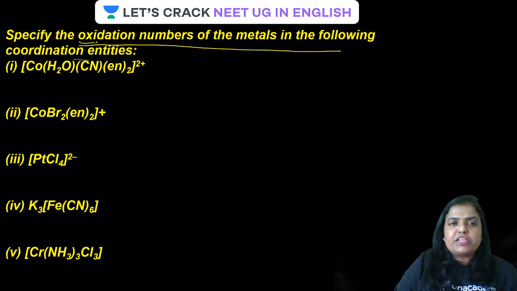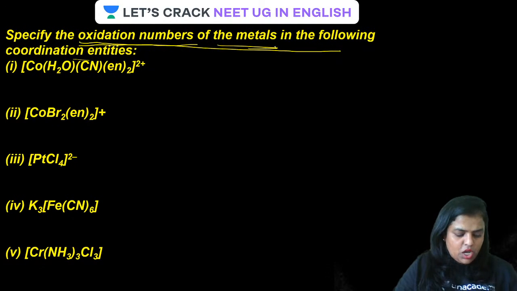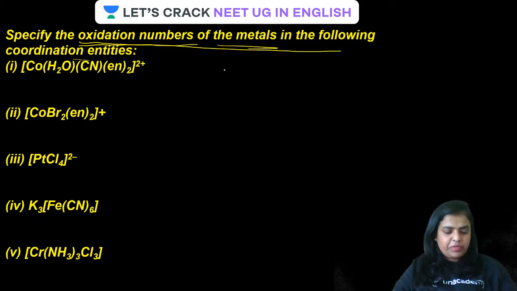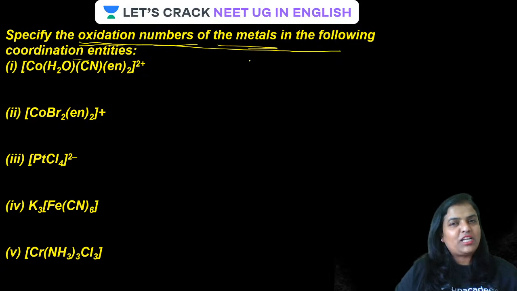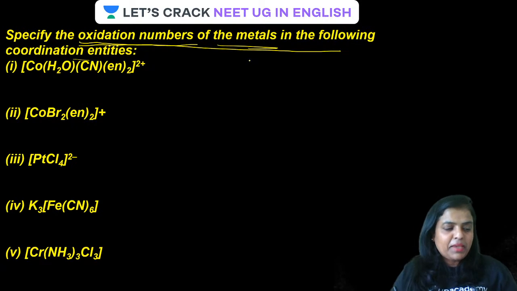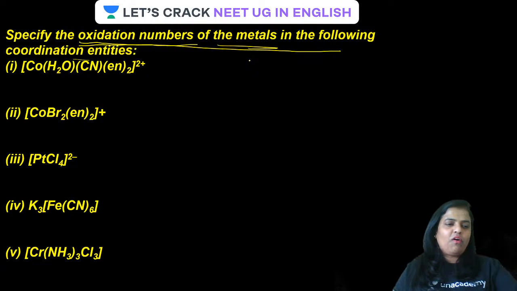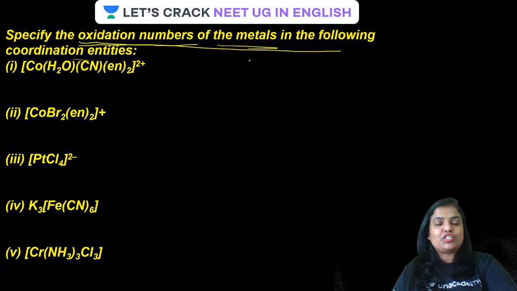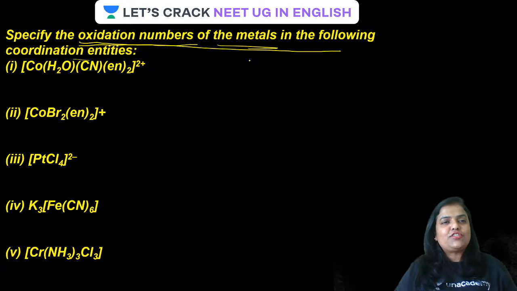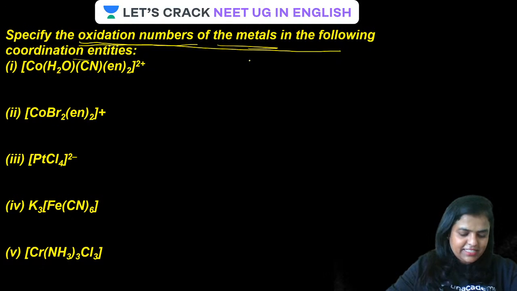I'm repeating, one type of question mostly asked is: what is the oxidation number of the metal in the given coordination complex or complex ion. Also, finding the oxidation number is very important, because without that you will not be able to write the correct IUPAC name. Very soon we are going to discuss how to write IUPAC names of coordination compounds. There you'll come to know that it is really important to know the oxidation number of the central metal atom. Is that clear, guys?